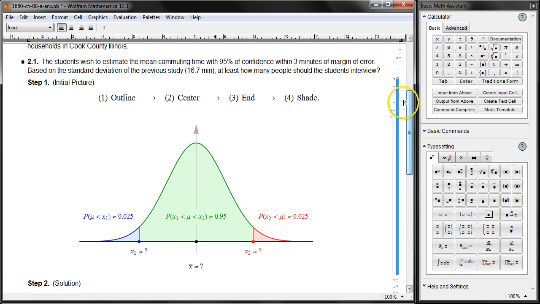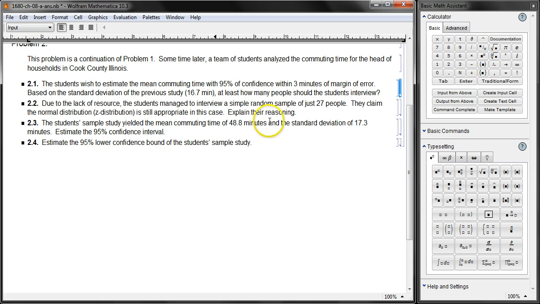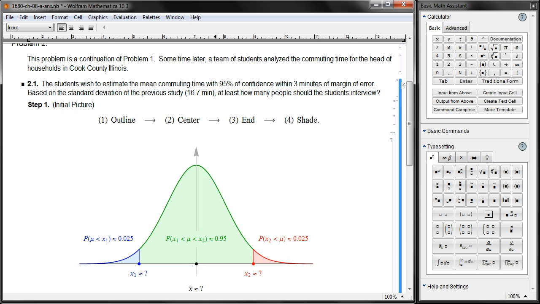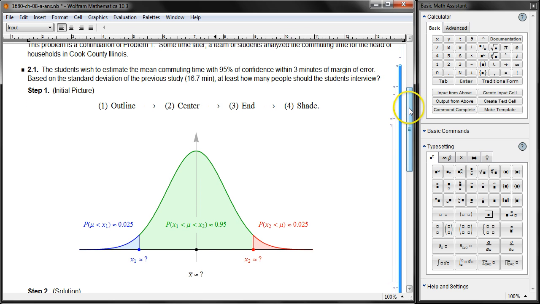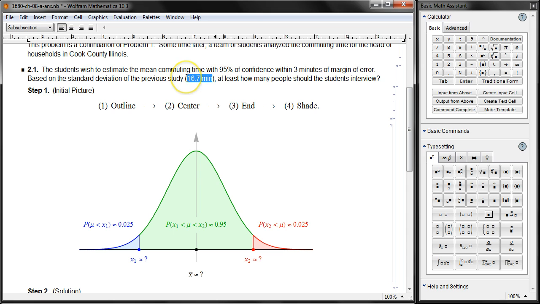As a matter of fact, if you go down several problems, based upon the students' results, it's 48.8 minutes. So things are a little bit different. At this moment, it's unknown. x1, x2, again unknown. We only know 95% in the middle, 2.5% in the left, 2.5% in the right. And the standard deviation from the previous study, 16.7 minutes, we just use that. From this, we can answer the sample size. Too many question marks, but can we still do that? Amazingly, the answer is yes. Yes, we can.